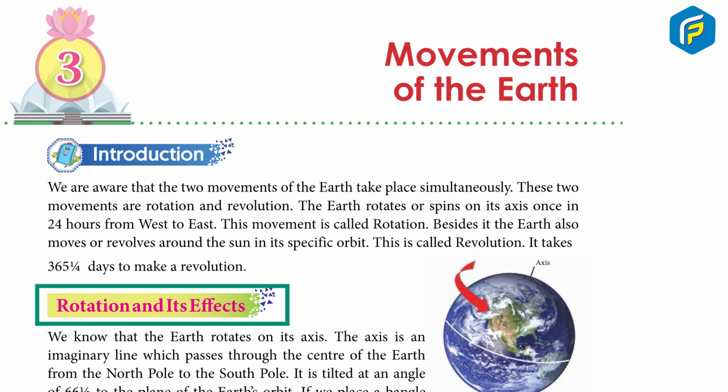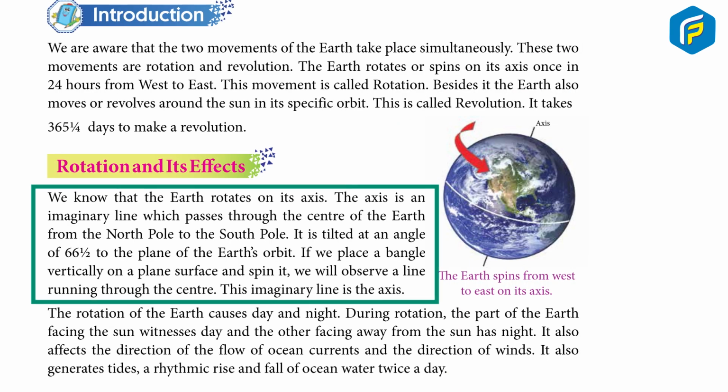Rotation and its effects. We know that the Earth rotates on its axis. This axis is an imaginary line which passes through the center of the Earth from the North Pole to the South Pole. It is tilted at an angle of 66 1/2 degrees to the plane of the Earth's orbit. If we place a bangle vertically on a plane surface and spin it, we will observe a line running through the center. This imaginary line is the axis.